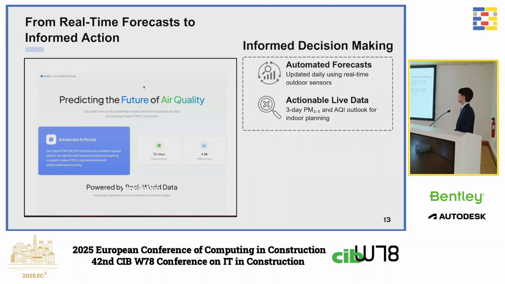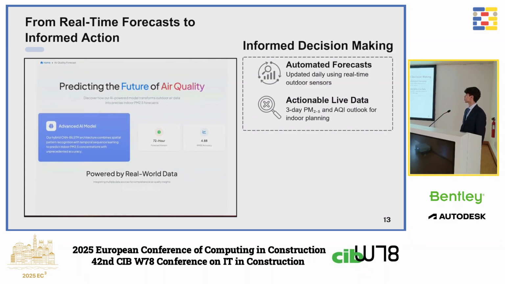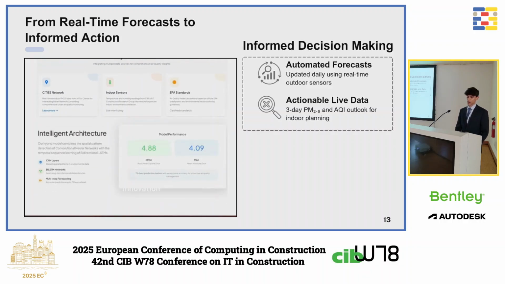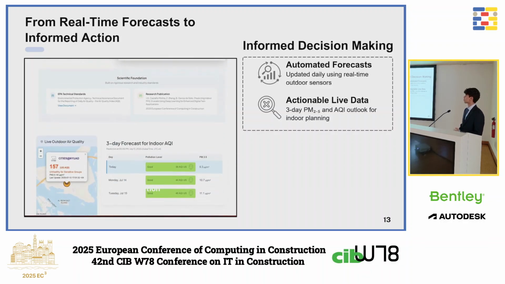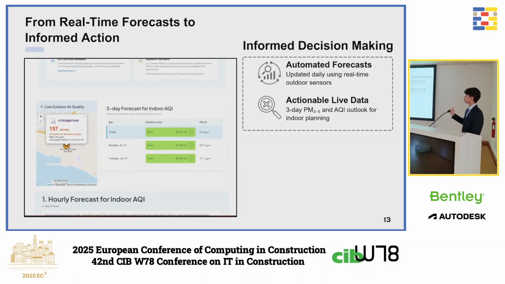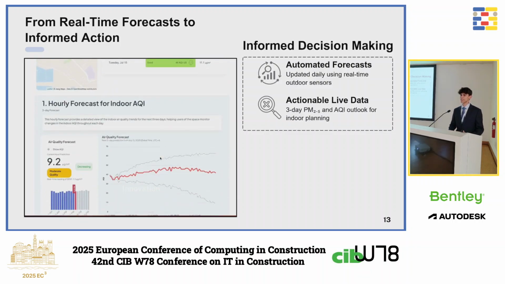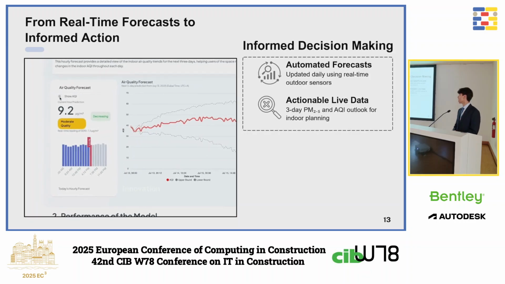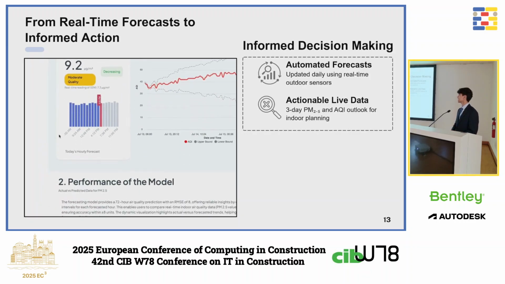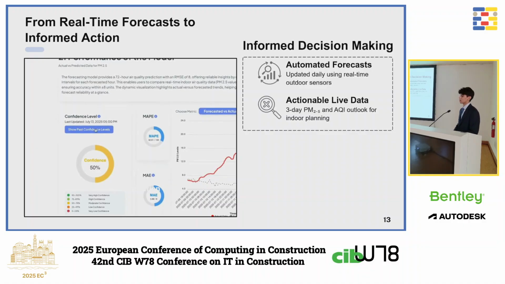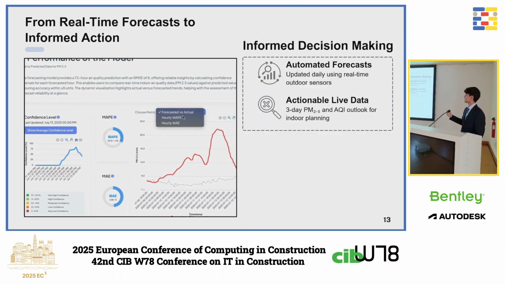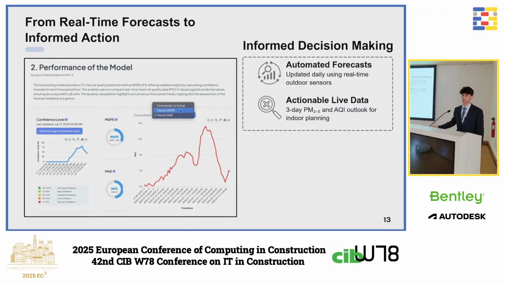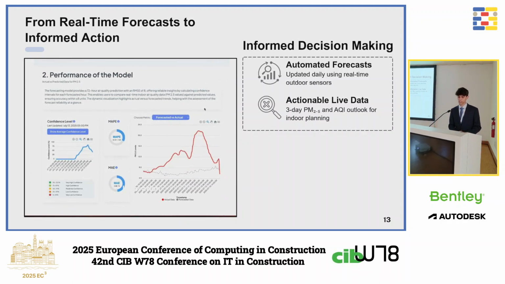As you can see here, this is a bit of the dashboard that we created for decision making. So we go from real-time forecast to informed action. The facilities manager can see the 3-day forecast, and with that they can take action over the 3 days. They can see the air quality forecast with the AQI, and how it is going to change in the next 3 days, and of course they can also see the performance of the model. That is really important, so they can take all of that into account.